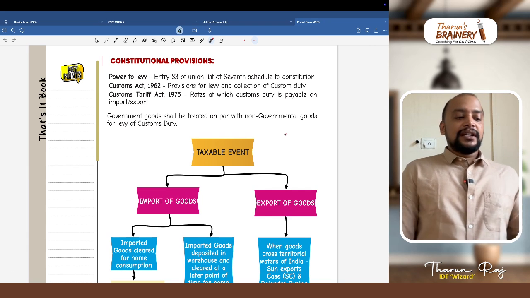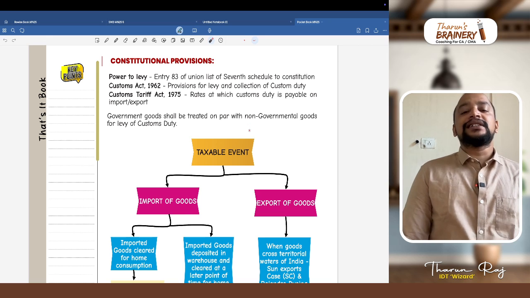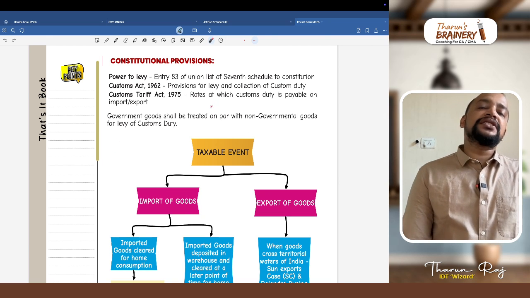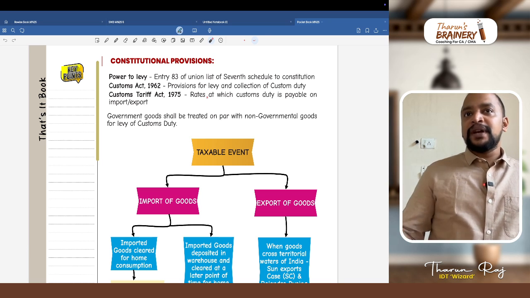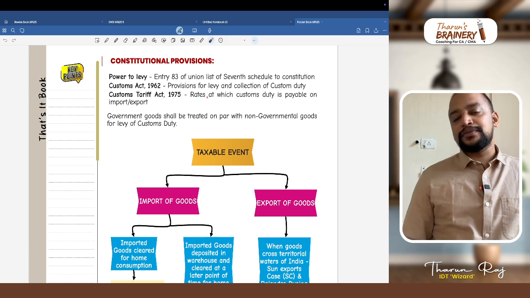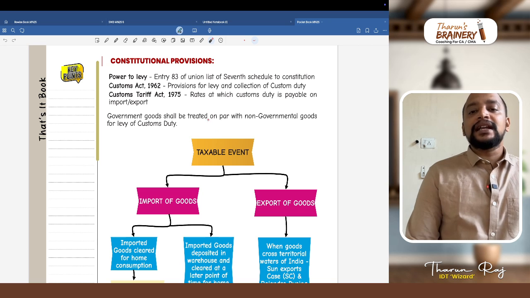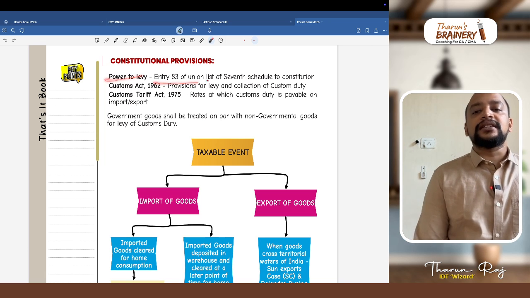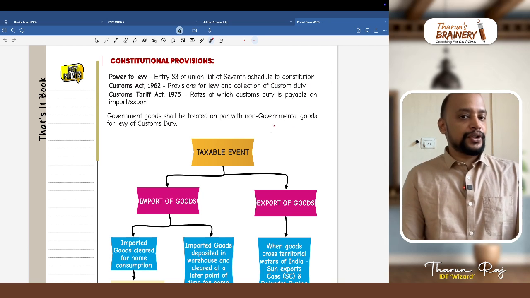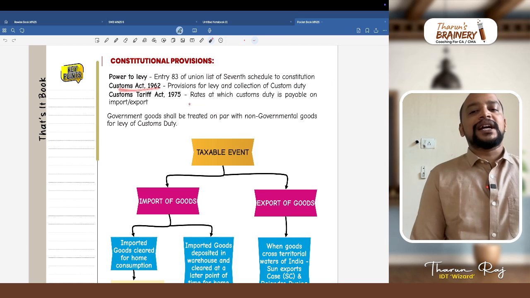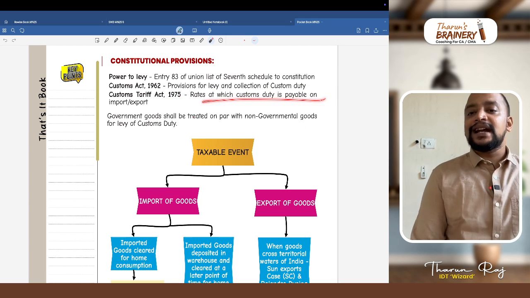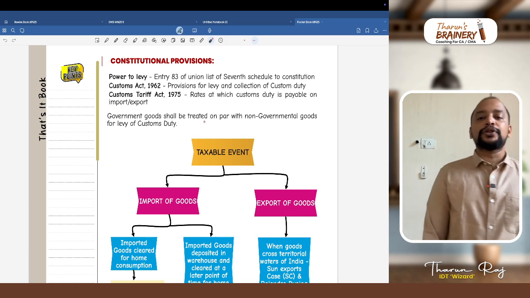First, customs duty is levied via the Customs Act 1962. The Customs Act 1962 empowers government to bring in the levy of customs duty, but for that, is there any constitutional reference? Yes, constitutional provisions are there. Power to levy: entry 83 of Union List of 7th Schedule to the Constitution. Accordingly, we have the Customs Act 1962, which contains a provision for levy and collection of customs duty, and the Customs Tariff Act, which contains the rate at which customs duty is payable on import or export.